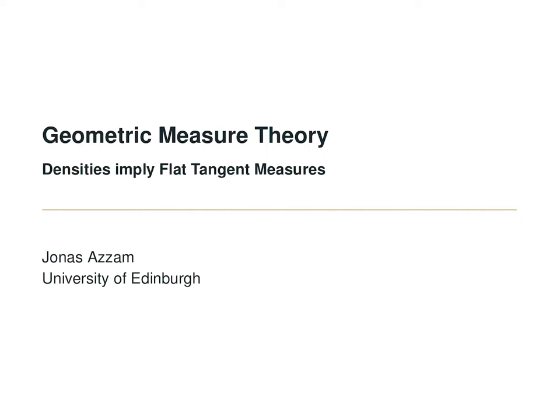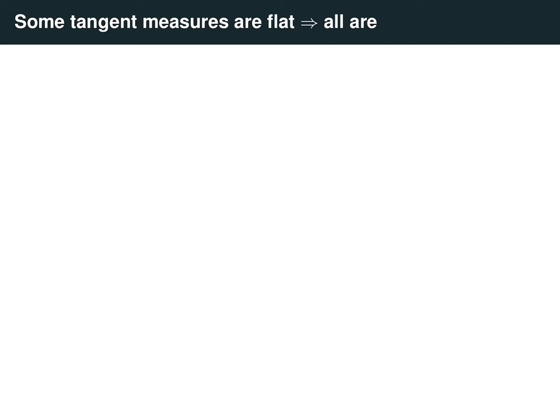We wrap up this week by showing how the results we've covered give even more geometric information about a measure whose densities exist almost everywhere. So in the last 2 weeks, as we covered tangent measures, we've slowly uncovered more and more information about the tangent structure of measures whose densities exist almost everywhere.